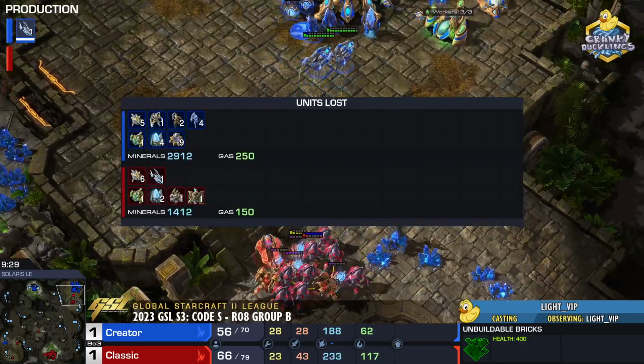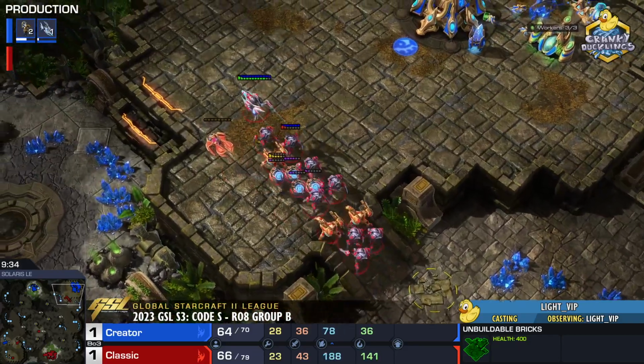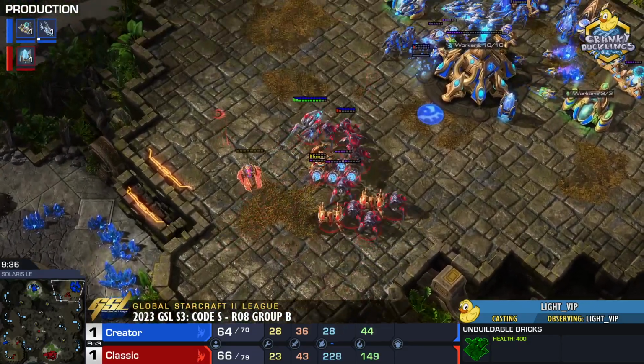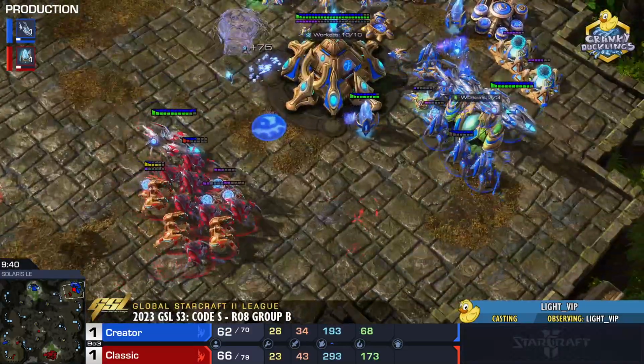What a bad trade here for Classic, considering that he really relies on Immortals more so than Void Rays at the moment. And he does find his way up the ramp, pushing towards the main, catches another Stalker.